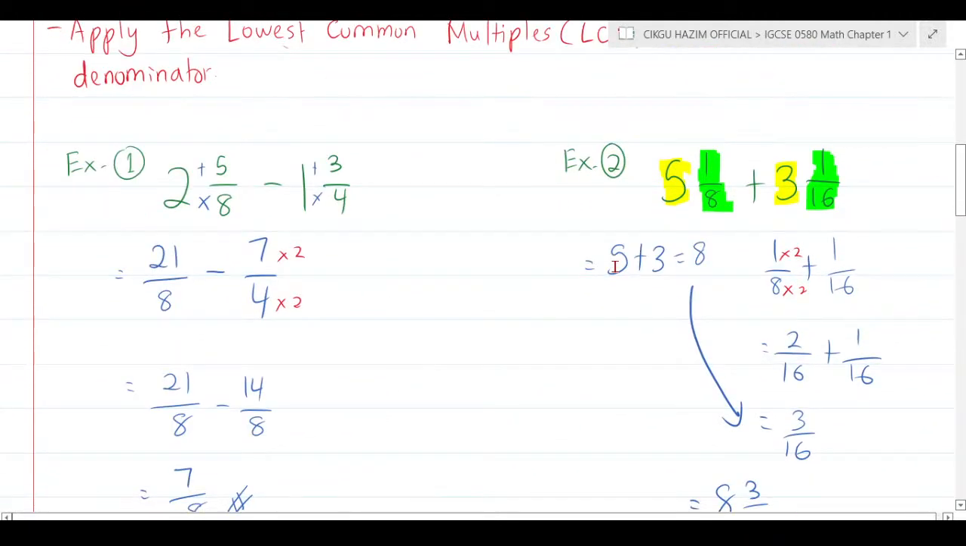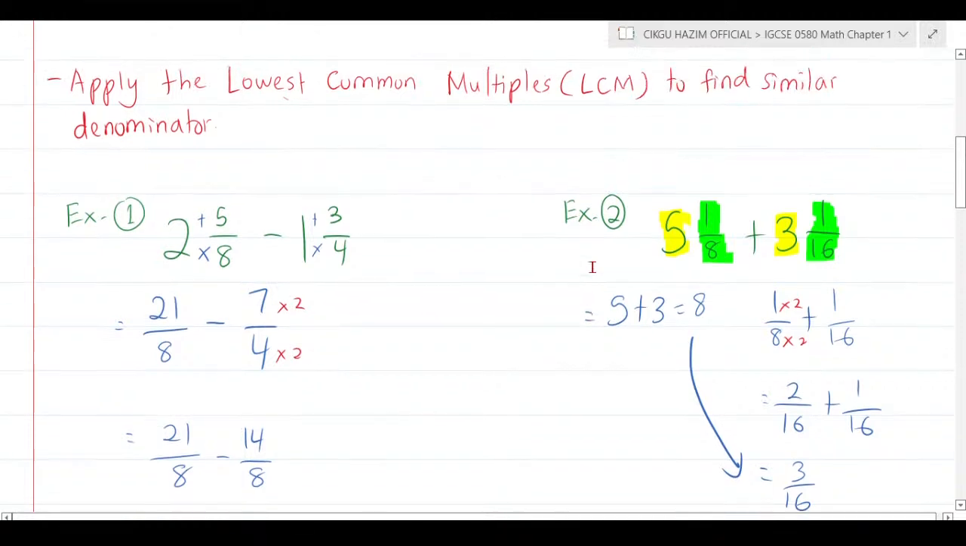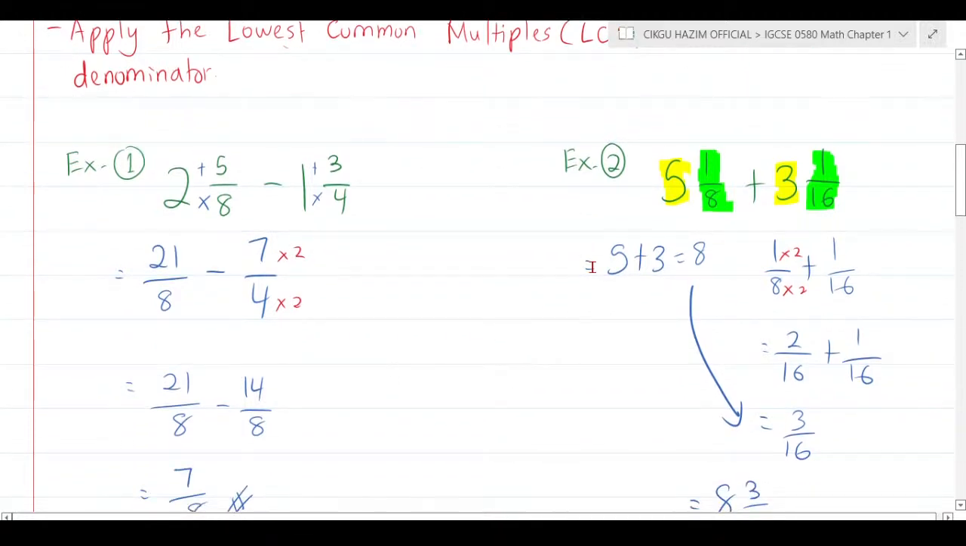Make sure you always make the denominators the same first. If you can't understand it, refer back to my previous video. I have uploaded this fraction video already.